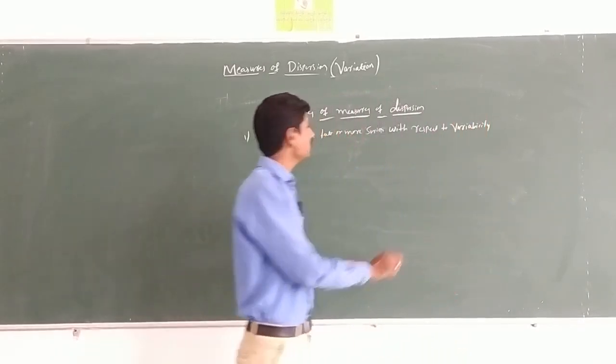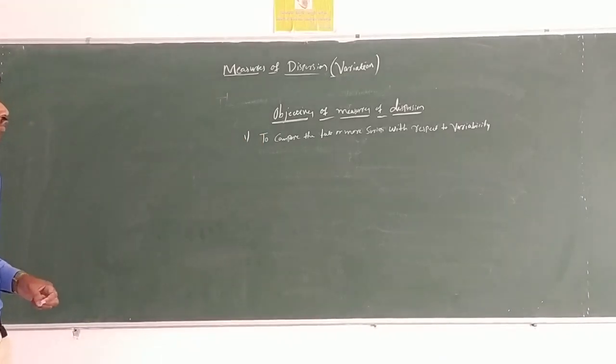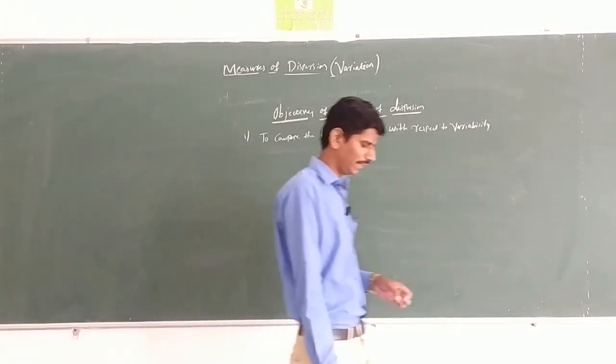See here, the first objective is what? To compare the two or more series with respect to variability.